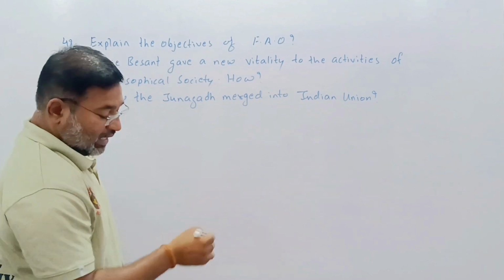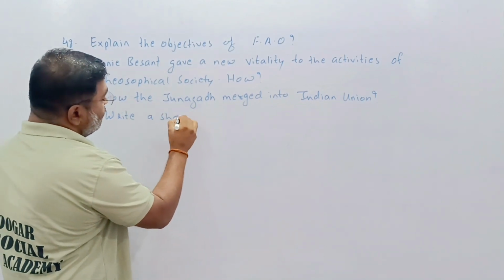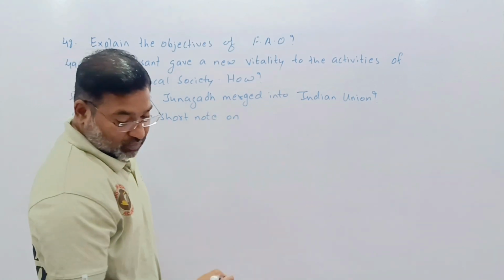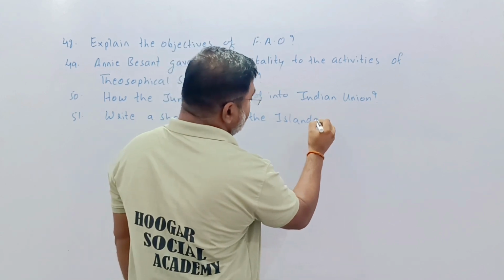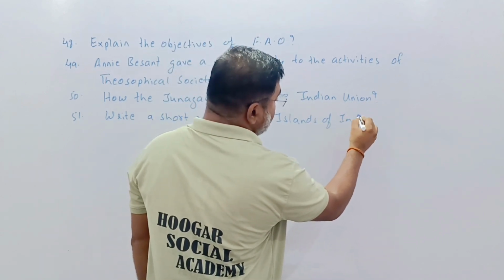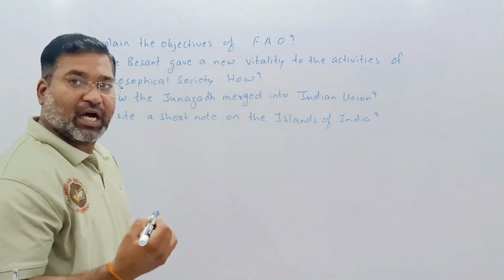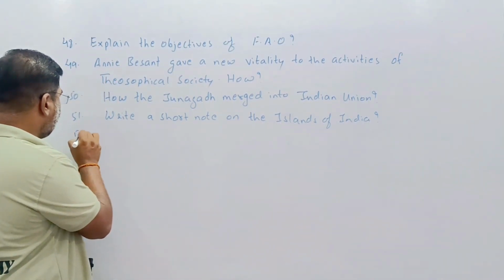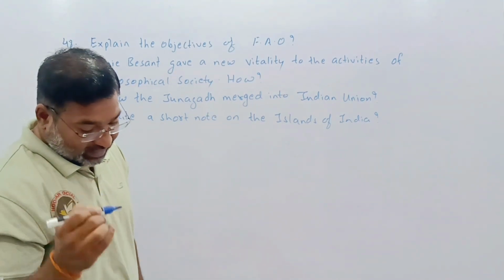Another one: write a short note on the islands of India. In the short note you mention Andaman and Nicobar, Lakshadweep. How many islands are there? How were they formed? Regarding that, you are going to write the short note on the islands of India.